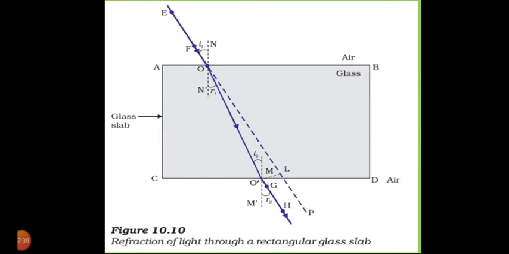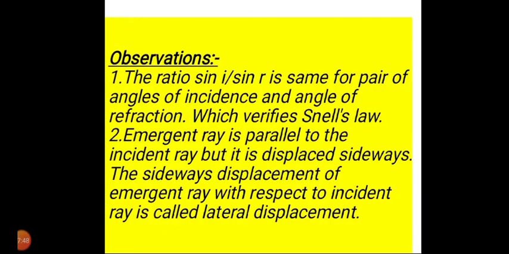This displacement of the emergent ray with respect to the incident ray is called lateral displacement. The lateral displacement depends on the refractive index of the material of the glass slab. Greater the refractive index of the medium, greater is the lateral displacement. Also, the more the thickness of the glass slab, the more the lateral displacement. So this is the refraction of light through a rectangular glass slab.